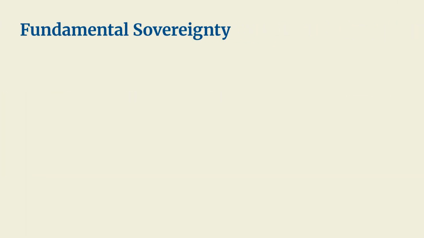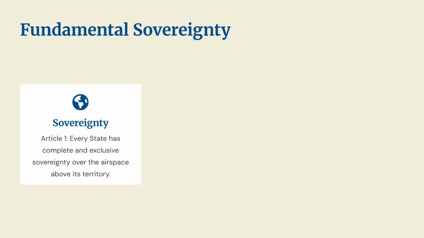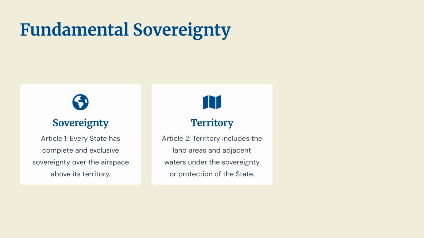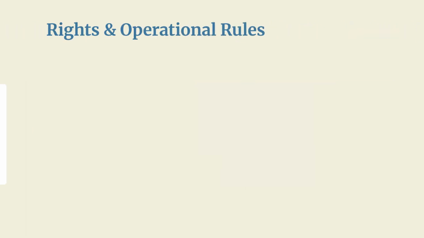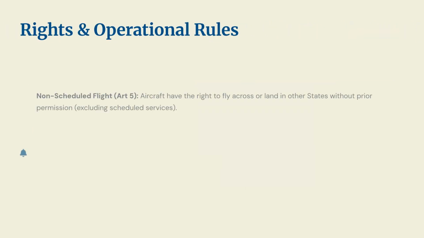Fundamental sovereignty is key. Article 1 grants every state complete sovereignty over its airspace. Article 2 defines territory, and Article 3 distinguishes between civil and state aircraft. Key operational rules include the right for non-scheduled flights to fly across or land in other states without prior permission.